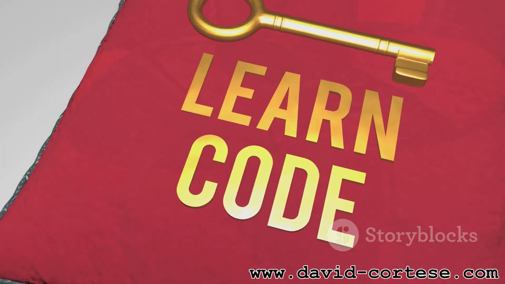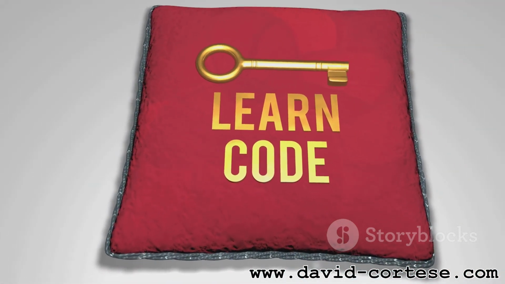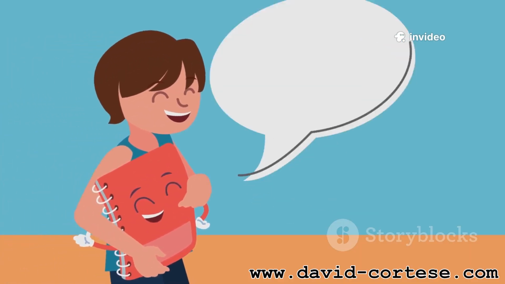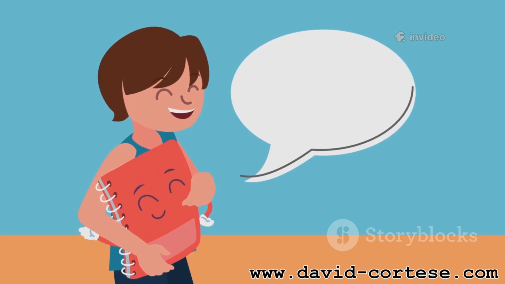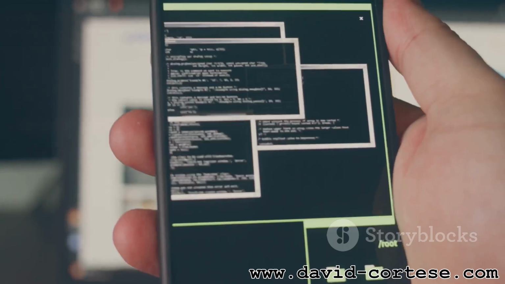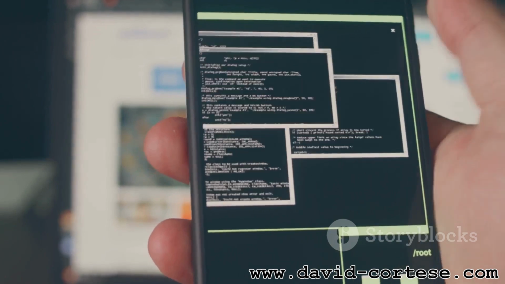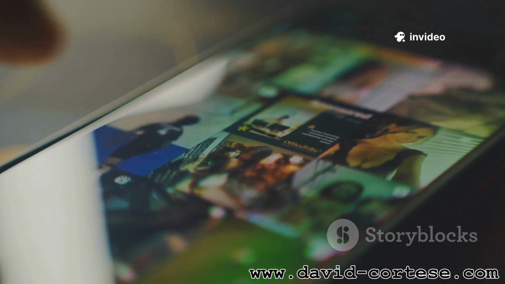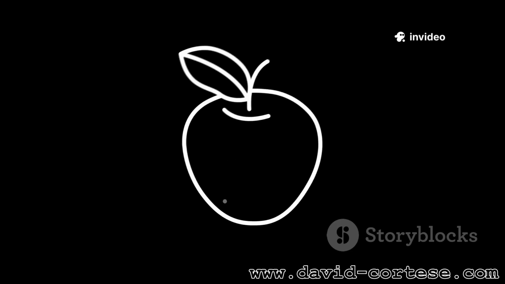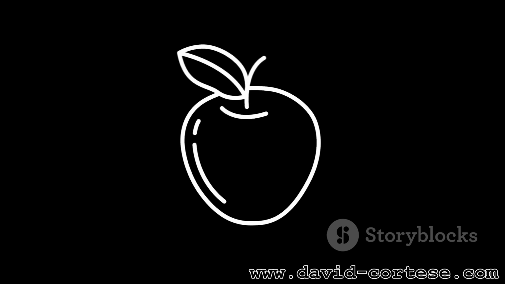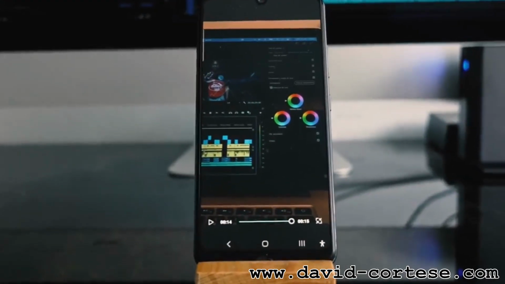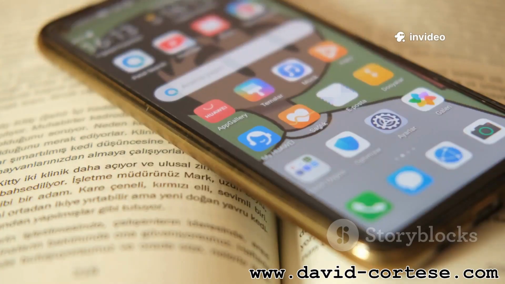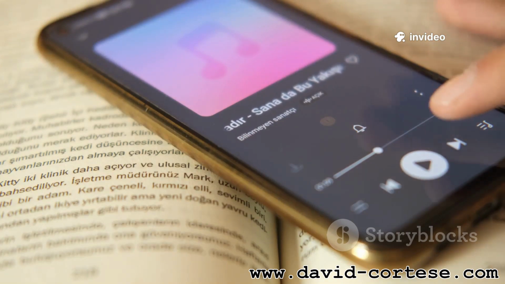Learning Swift gives you access to a wealth of resources and opportunities, opening doors to a fulfilling and rewarding career in software development. Apple provides comprehensive documentation, tutorials, and sample code to help you master the language. Swift gives you access to Apple's powerful frameworks, a collection of pre-built components and tools that simplify the development process. These frameworks provide everything you need to create stunning user interfaces, access device features like the camera and GPS, and much more. Swift empowers you to create apps that are both beautiful and functional.